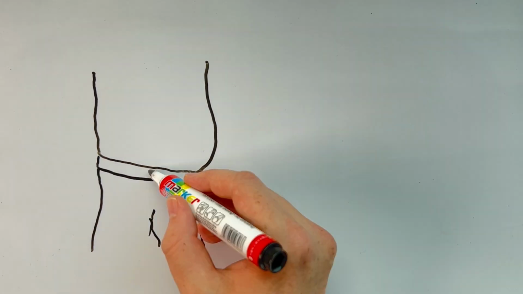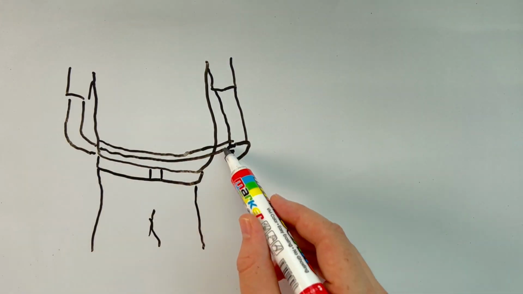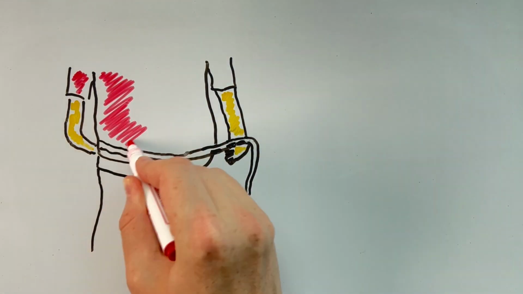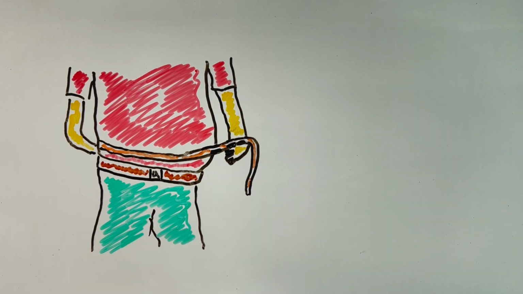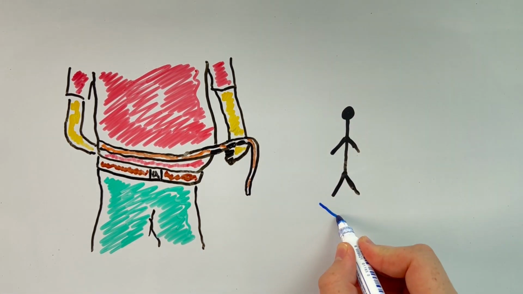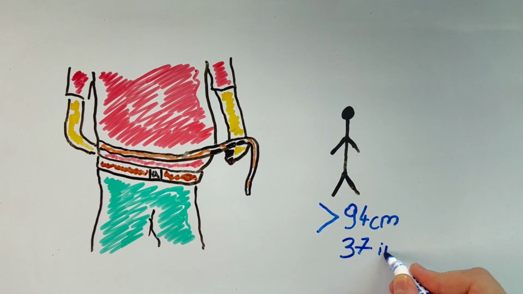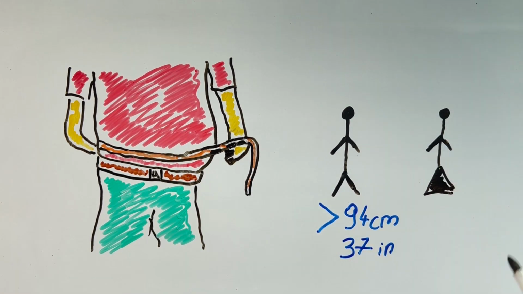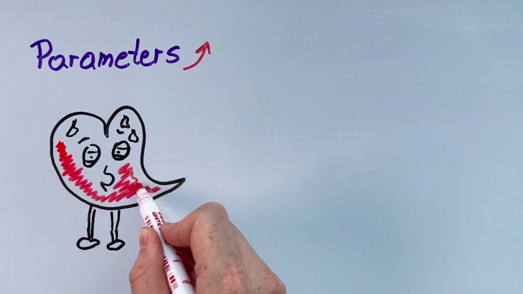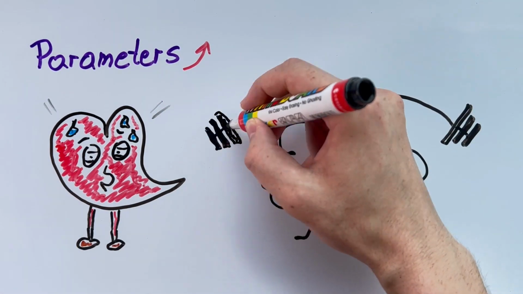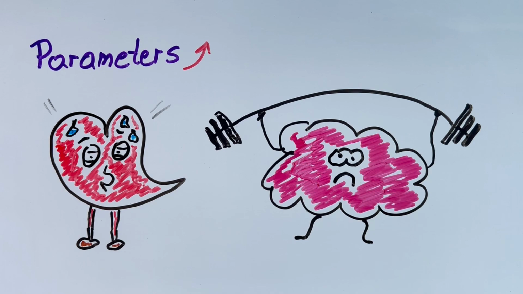Another important measurement of obesity is waist circumference. This is measured at the level of the iliac crest. Depending on the region, visceral obesity is diagnosed when the waist circumference is greater than 94 cm in men and greater than 80 cm in women. Increased parameters significantly correlate with the risk of cardiovascular disease, including myocardial infarction or stroke.